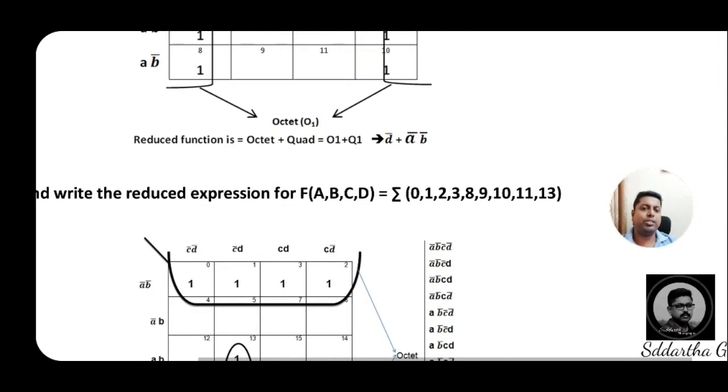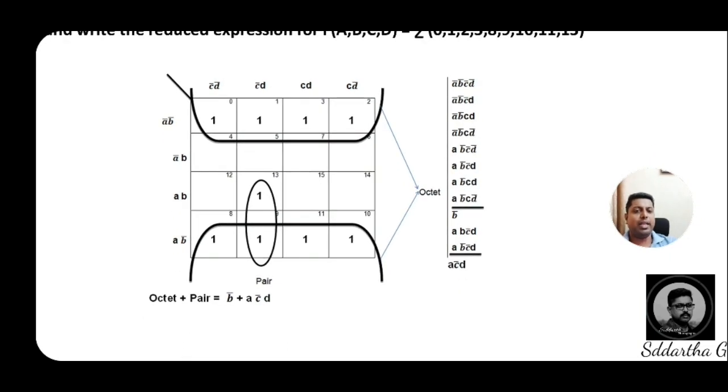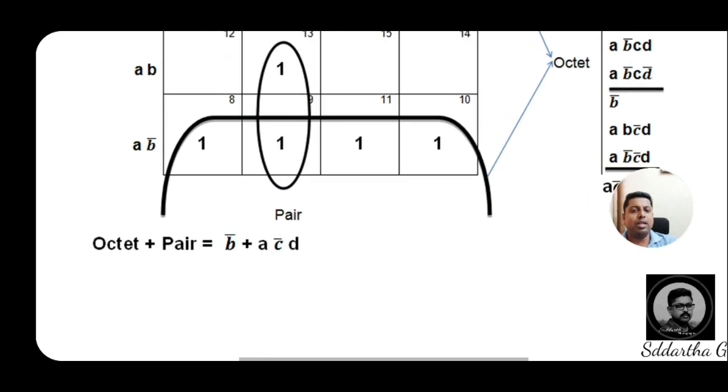Create a K-map and reduce the expression for f of ABCD for the sigma of 0, 1, 2, 3, 8, 9, 10, 11 and 13. Dear students, for this problem you are getting one octet and one pair here. Hence the result: as I previously said, for the pair in a 4-variable K-map you will get 3 variables as a result. In this problem also you will get a 3 variable result, that is A C bar D, and the one octet result is B bar.